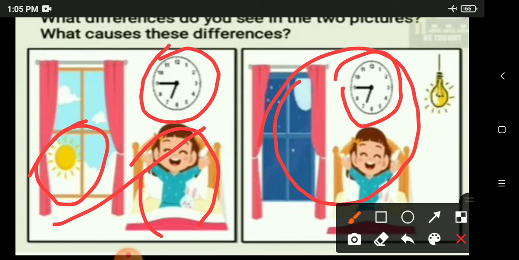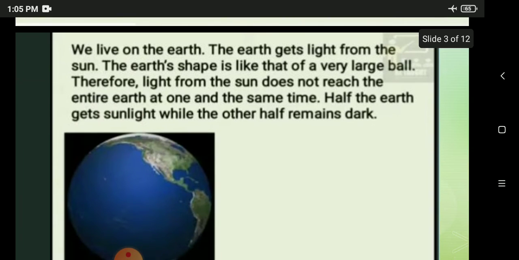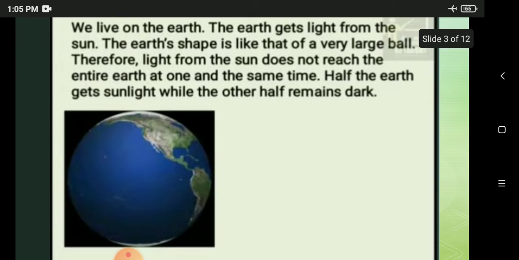Now what is the cause for this? How does it change from day to night? Let's see in an activity. You can see in this picture the image of earth. We live on the earth. The earth gets light from the sun. The earth's shape is like that of a very large ball. Therefore, light from the sun does not reach the entire earth at one and the same time. Half the earth gets sunlight while the other half remains dark.